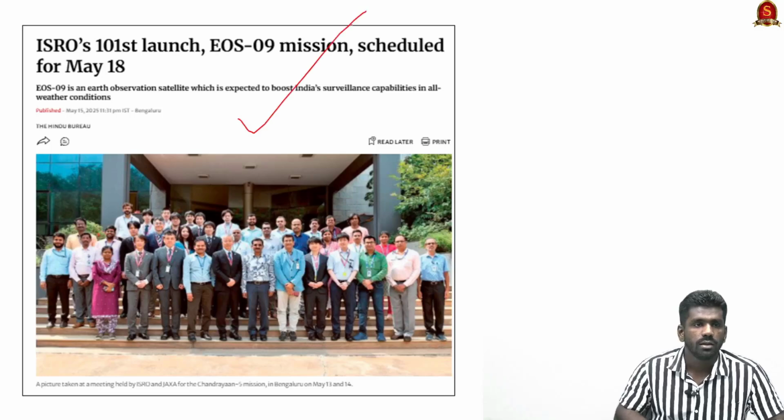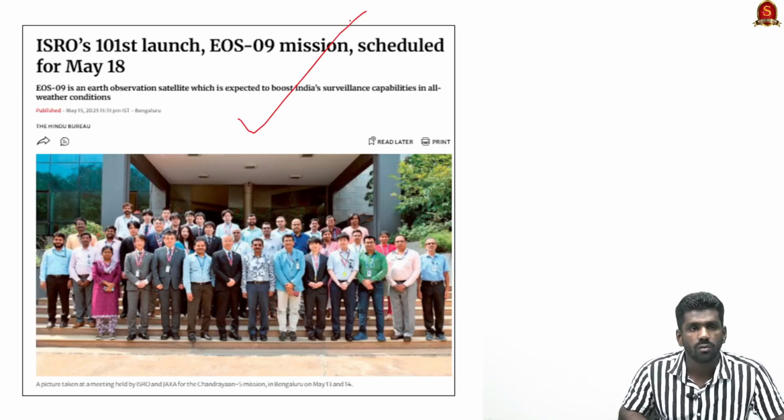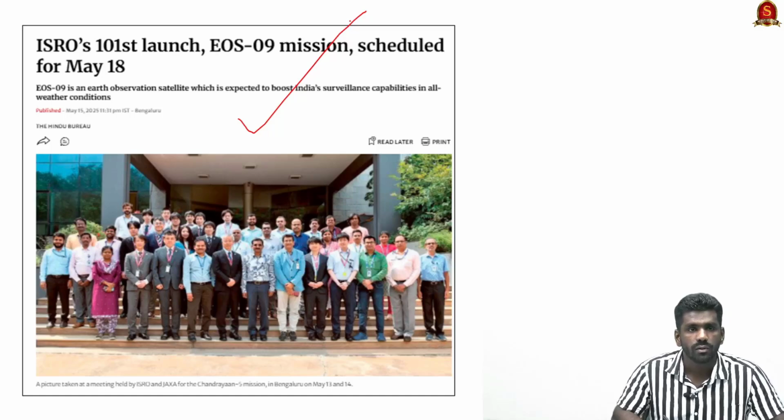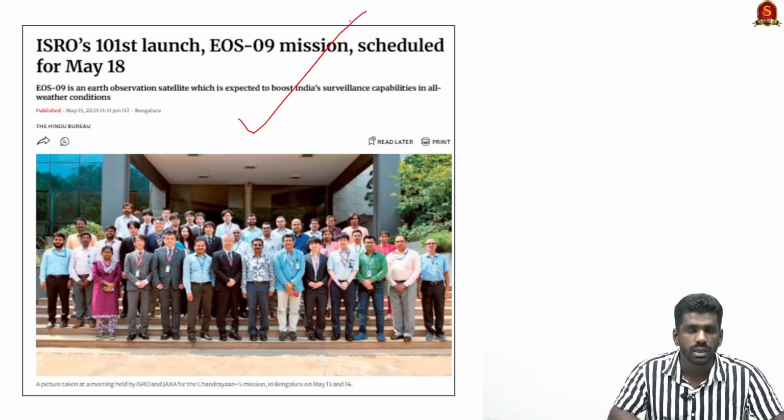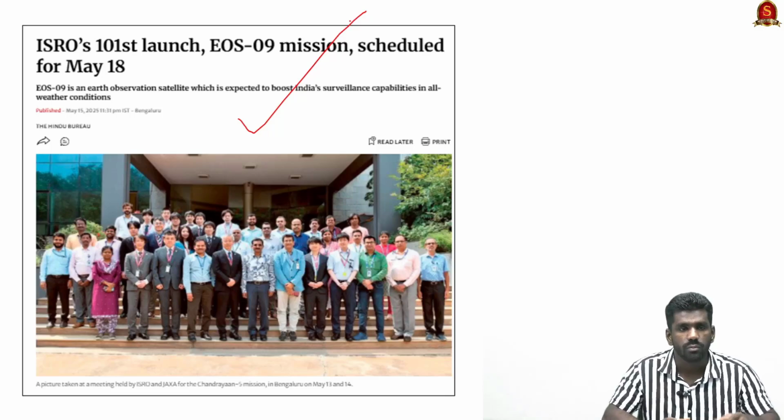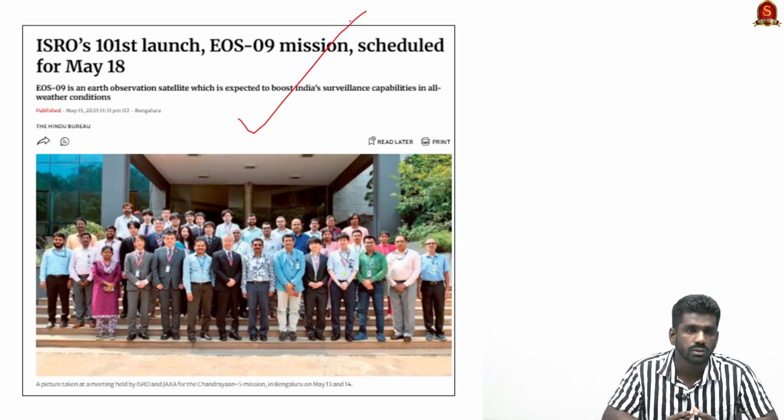Now look at this article. ISRO is going to launch its 101st launch vehicle, which will carry the Earth Observation Satellite 9. This is important news regarding ISRO, and there is also another important news regarding ISRO this week. This is about the Chandrayaan 5 mission. The Japanese Space Agency and ISRO are going to collaborate for the Chandrayaan 5 mission, and another one is the launching of this Earth Observation Satellite. So let us discuss these two things in this part of the discussion.